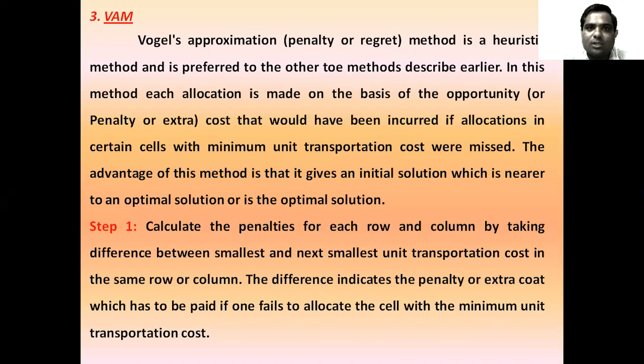In this method, each allocation is made on the basis of the opportunity, which is otherwise called the penalty or extra cost. So what are the steps of this method? First we have to calculate the penalties for each row and column by taking the difference between the smallest and next smallest unit transportation cost in the same row and same column. That difference indicates the penalty or extra cost which has to be paid if one fails to allocate the cell with the minimum unit transportation cost.